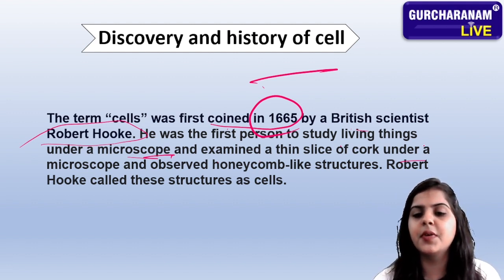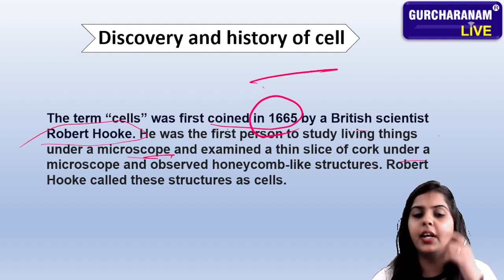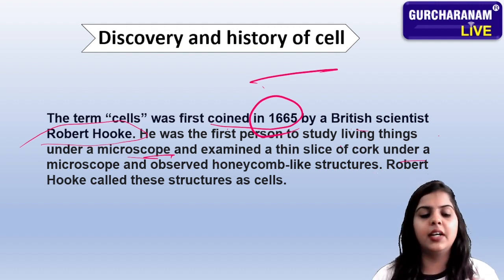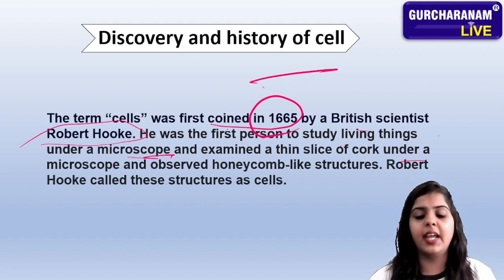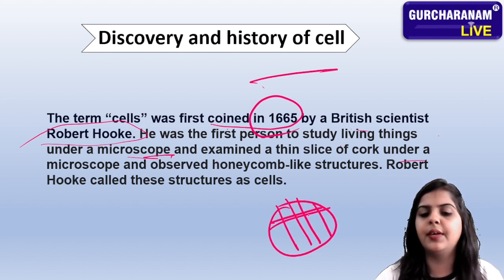He was the first person to study living things under a microscope and examined a thin slice of cork under a microscope. Okay, what he did, he put some kind of cell under the microscope. He said the cell is divided into a cork-like structure. You can see this is the cork-like structure.